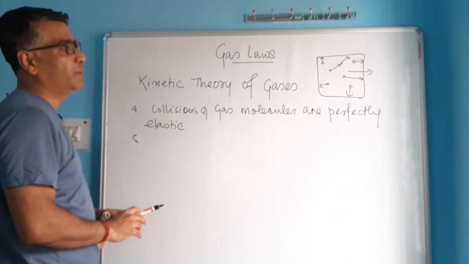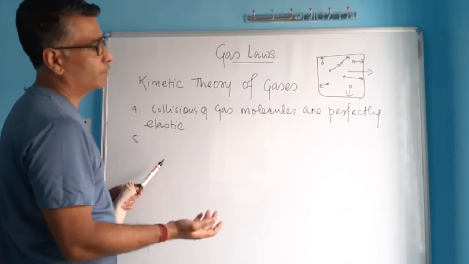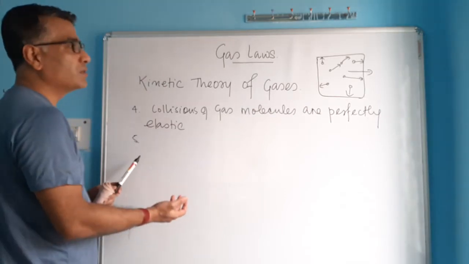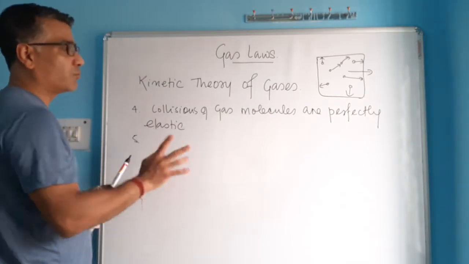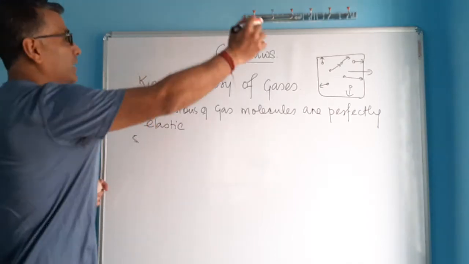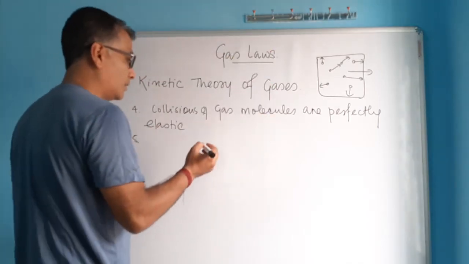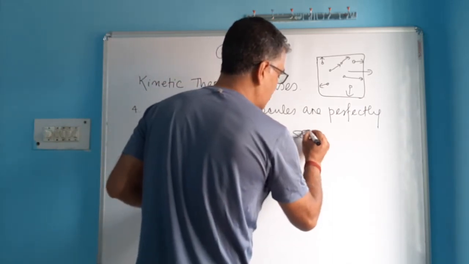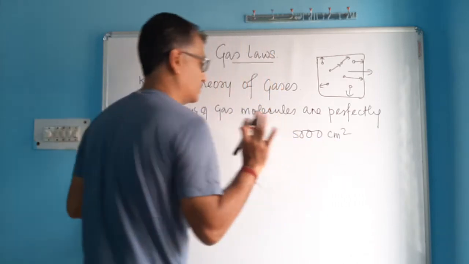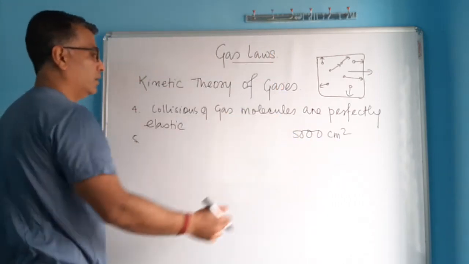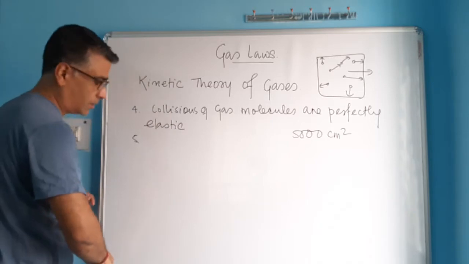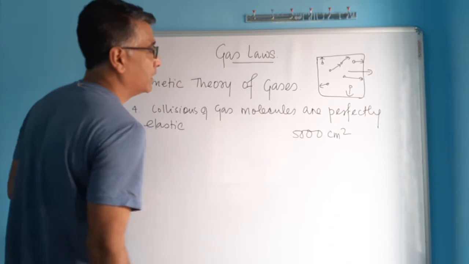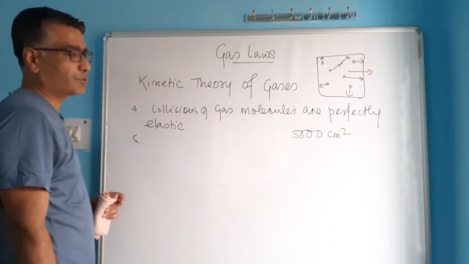So this board has a large area. Its area could be, let's say, if it's centimeter, some 1000 centimeter square. If it's meter, some meter square. So its area is not 1. Let us assume that the area of this board is around 5000 centimeter square. How do you calculate the area of this board? By multiplying its length in centimeter with the breadth. Length into breadth gives you the area. So let us assume that the area of this board is 5000 centimeters square.